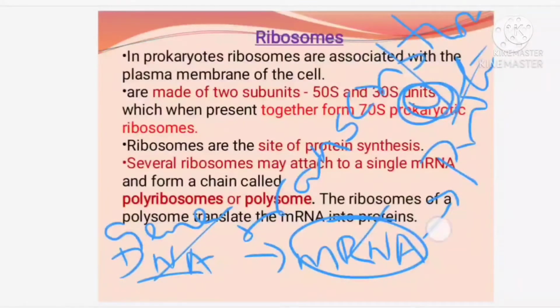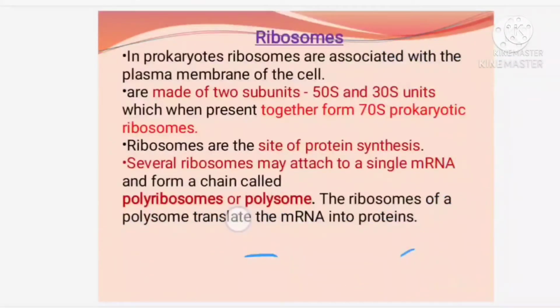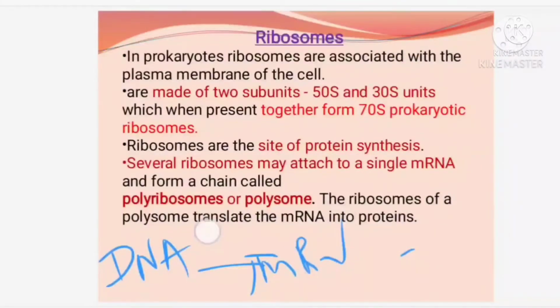And mRNA to protein, we call translation. So DNA to mRNA is transcription, and mRNA to protein is translation. This is the process by which proteins are made. We call it the central dogma of protein synthesis.